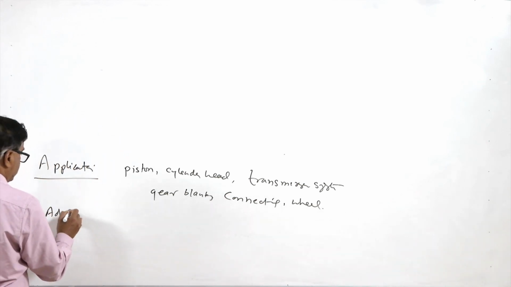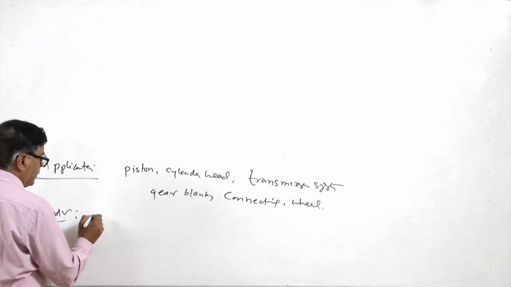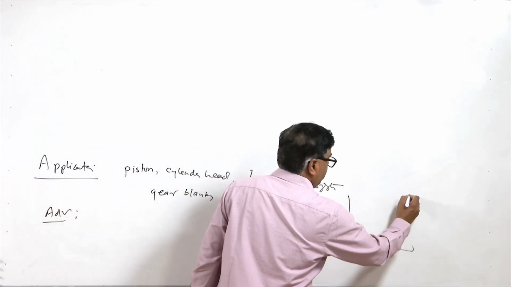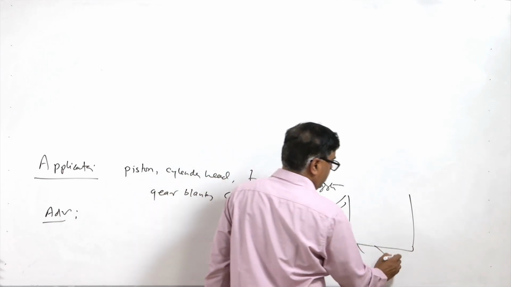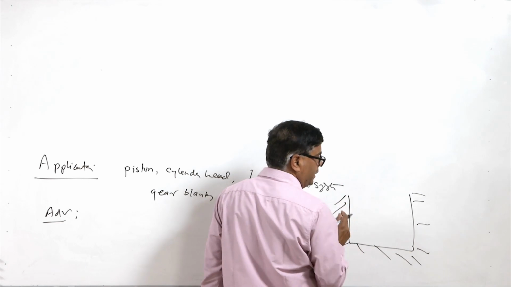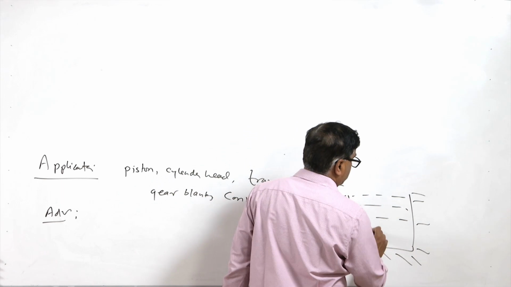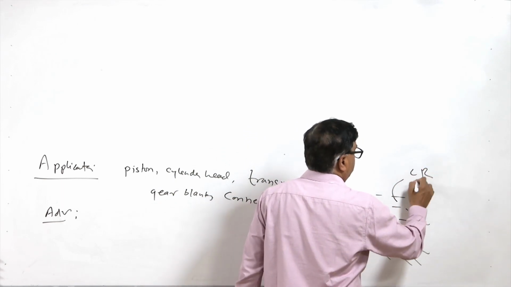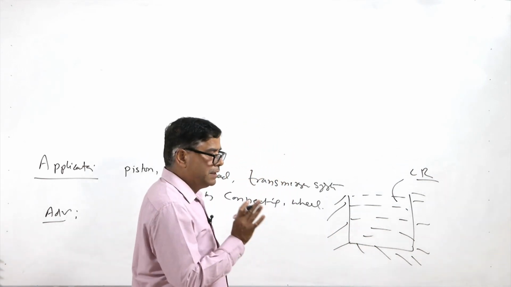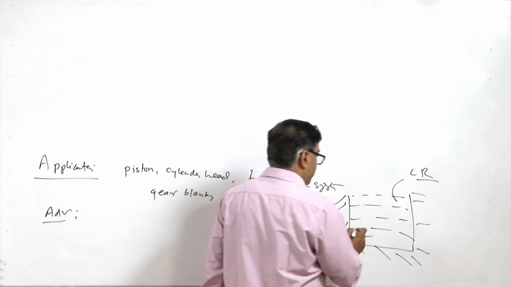As far as the advantage is concerned, since the permanent molds are made of metals, the metallic molds offer good thermal conductivity and a high rate of heat extraction from the molten metal. So, the cooling rate experienced by the molten metal is much higher than that experienced in shell molding, investment casting or the sand mold casting process.